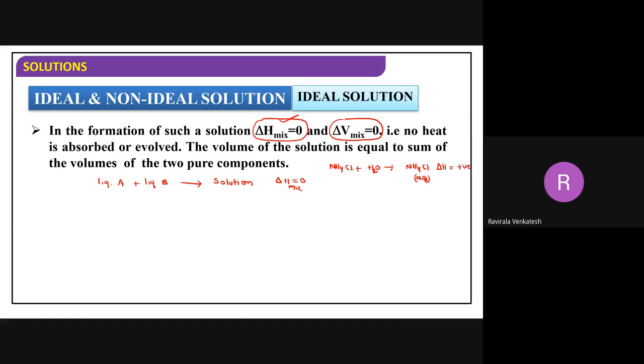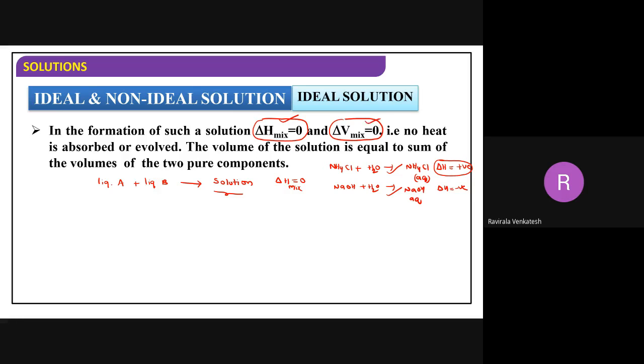When you mix NaOH in water, you get aqueous sodium hydroxide, in which delta H is negative. That means this process is exothermic and the other is endothermic. But when making an ideal solution, the process is neither exothermic nor endothermic.